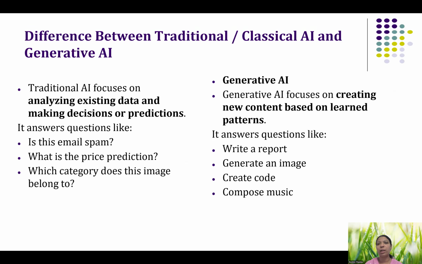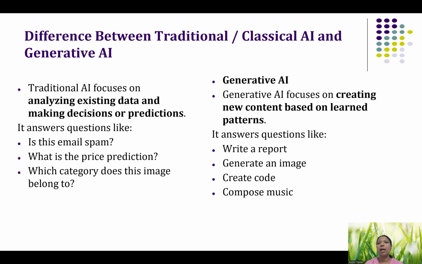But generative AI is not like that. It focuses on creating new content based on the learned patterns. As I told you, the models here are also deep learning models trained on some data. Based on the trained data, it is not going to copy and give the same kind of classification or prediction, but it can generate new content.